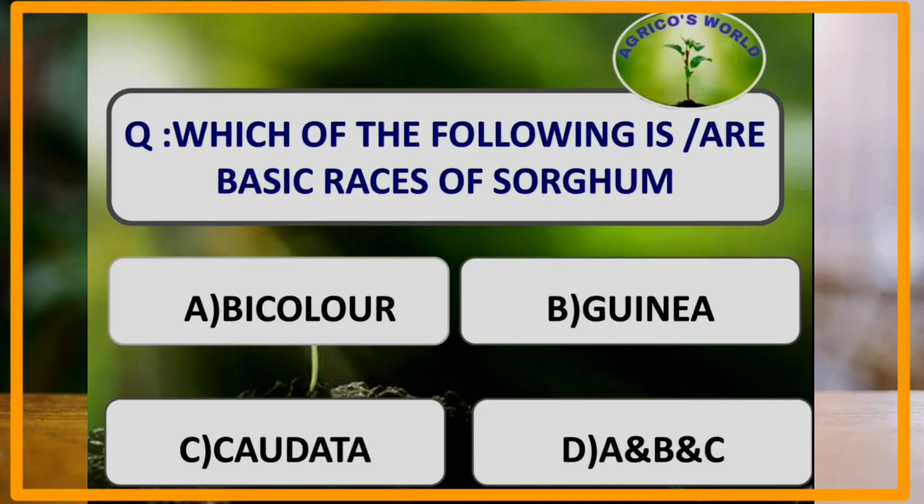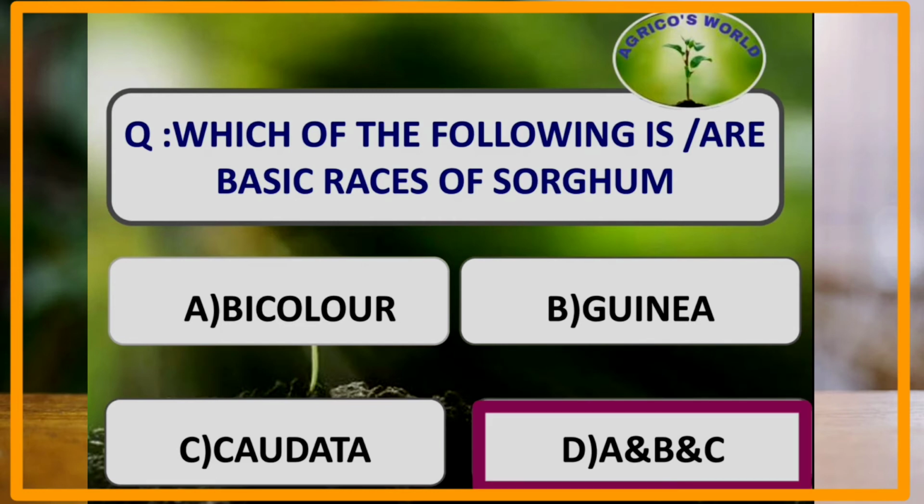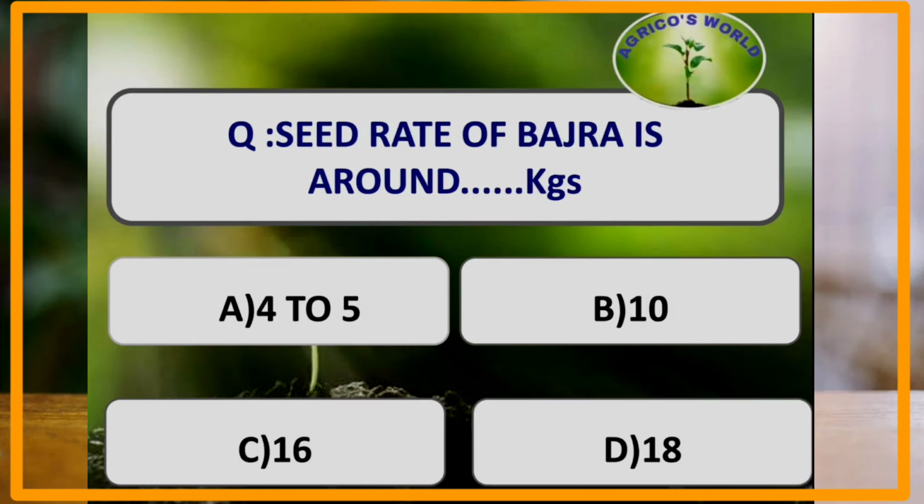Which of the following is the basic races of sorghum? There are 5 races of sorghum. Those are bicolor, guinea, caudatum, kafir and durra. And the correct answer is option D. Moving on to the next question.